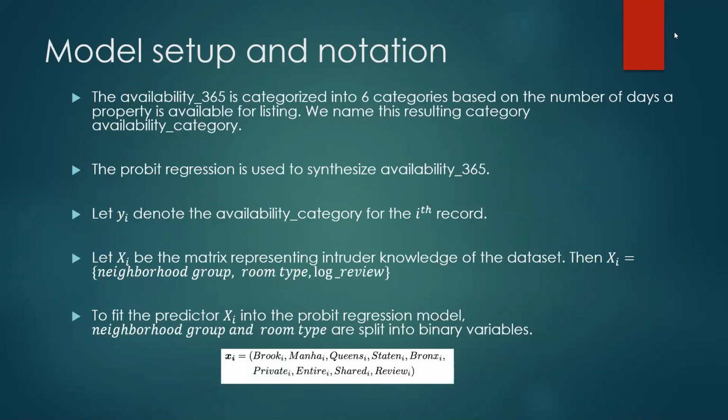What that means is, if Brooklyn takes a value of 1, that property is in Brooklyn, and all the other binary variables in the neighborhood group should have a value of 0, and the same for the room type.